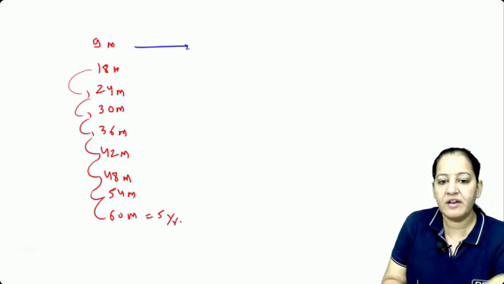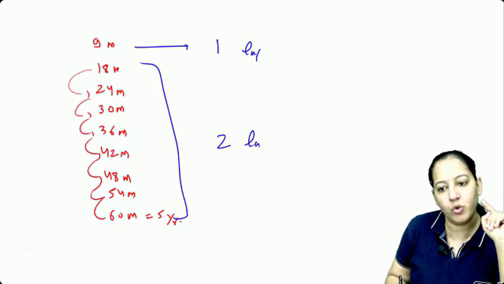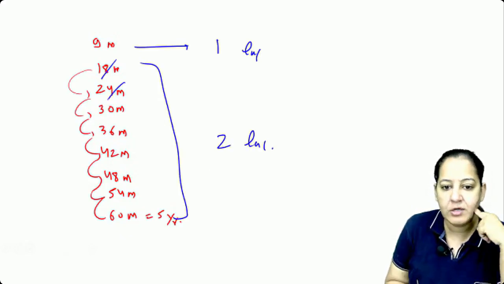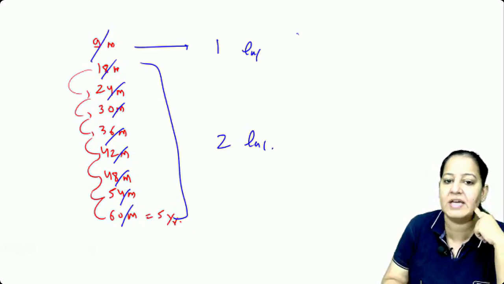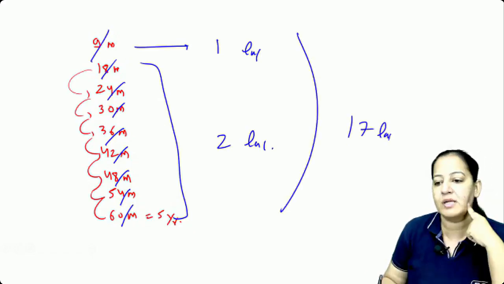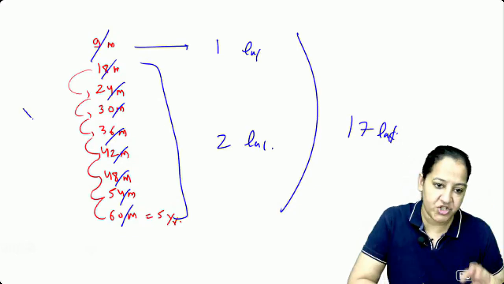So here the first dose is 1 lakh. Rest all doses are 2 lakh each. Count total: 2, 4, 6, 8, 10, 12, 14, 16, plus 1, 17. Total 17 lakh unit we give. How many of you got it? This is the National Immunization Schedule.